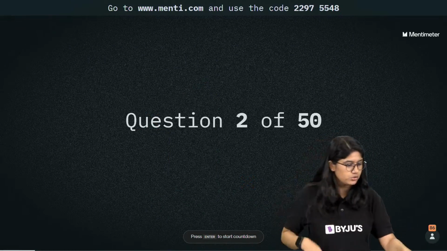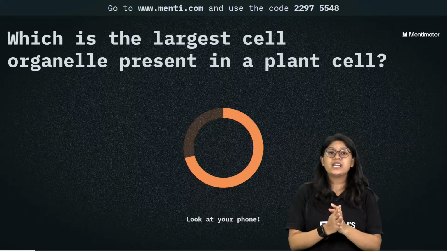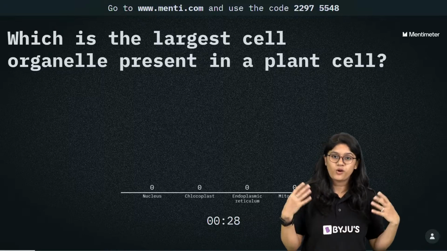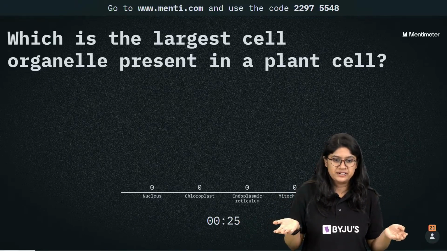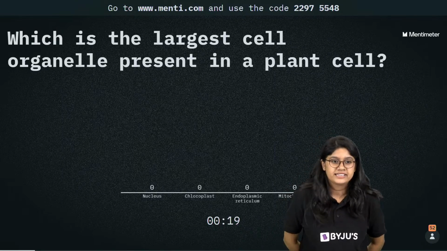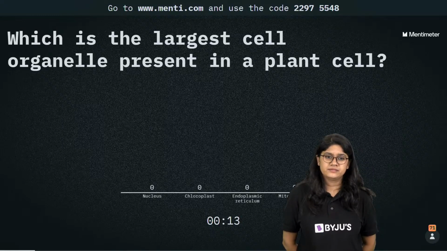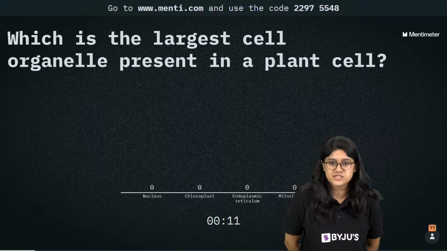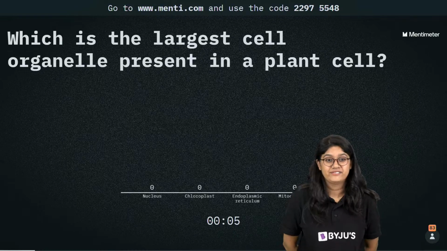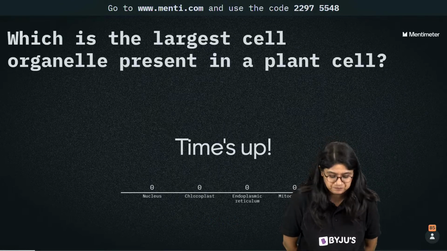Here we have question number 2 on your screen. Which is the largest cell organelle present in the plant cell? Easy peasy. Nucleus, chloroplast, ER or mitochondria? Yes, very good everyone, quickly vote. Largest cell organelle in plant cell. Plant cell में सबसे बड़ा organelle कौन सा है? Very good. No issues. I will give you some time.